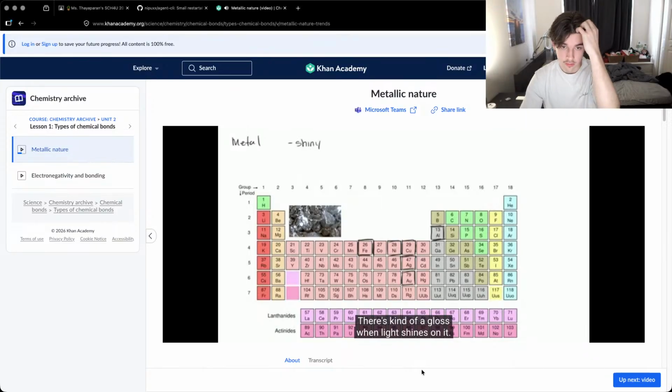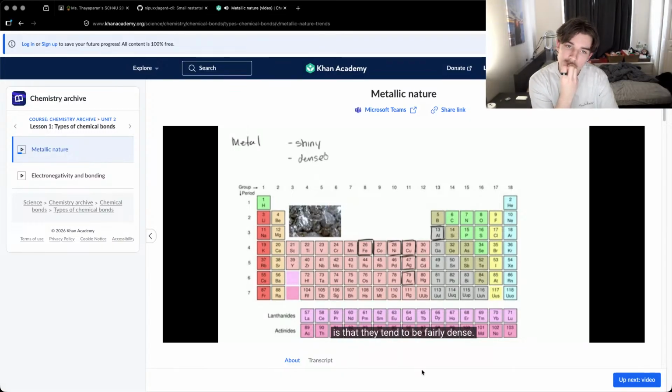There's kind of a gloss when light shines on it. They're not just kind of a matte color. They look metallic. Literally, that's sometimes the word that's used, where it has a metallic shininess to it. Another thing that we associate with metals is they tend to be fairly dense. If I take a block of a metal, and if I drop it into water, I imagine that's sinking, but not floating on top of the water.